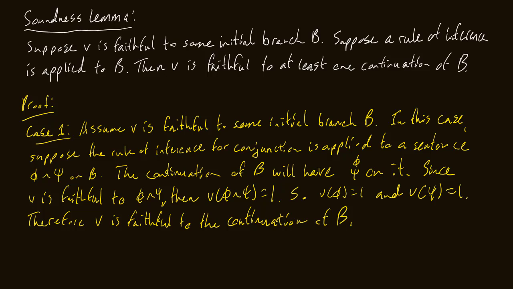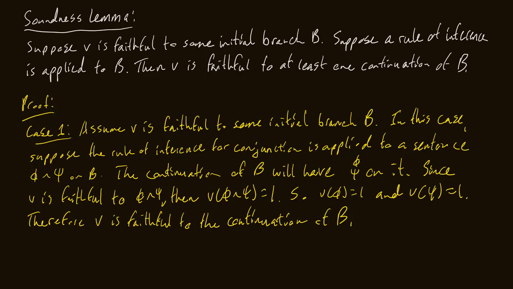If you have a disjunction that's true, well, it must be the case that phi or psi is true. So V will still be faithful to the continuation of B where at least one of those is true, and so on for all the other rules of inference. It's really not that difficult, I don't think.